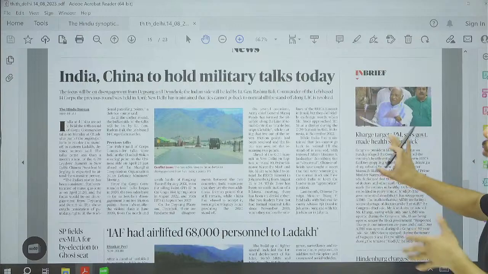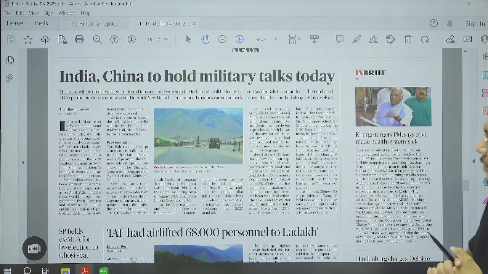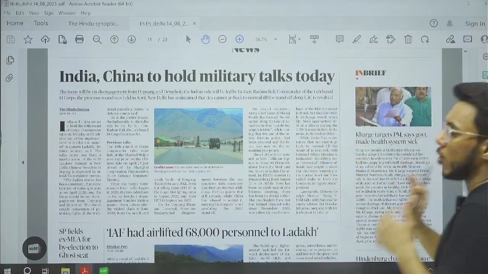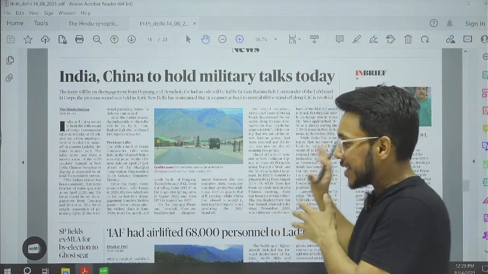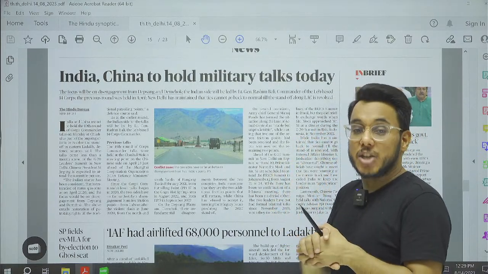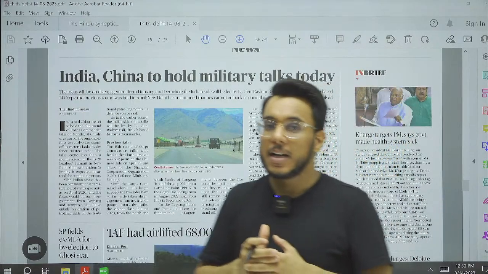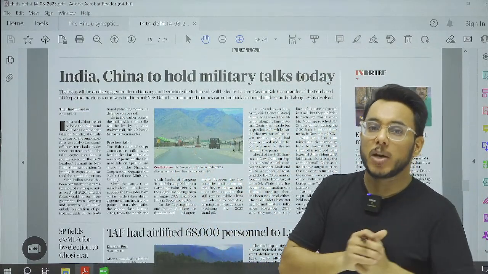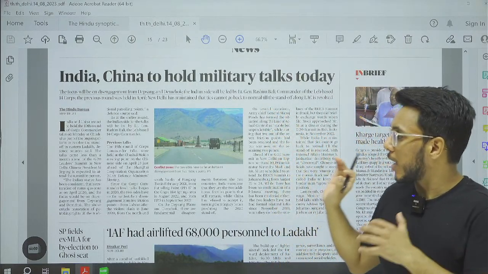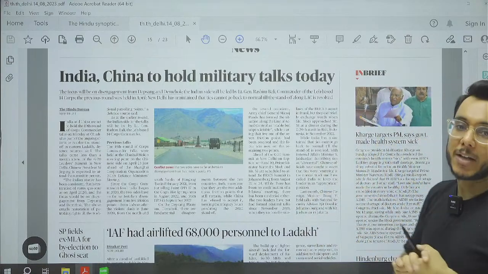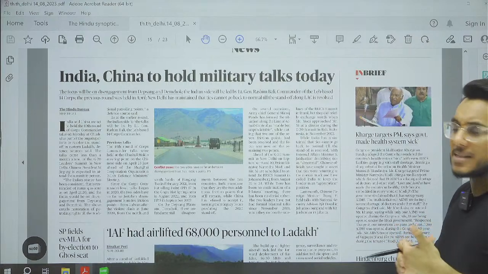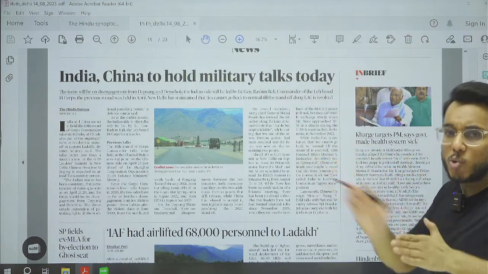Then India China to hold military talks today. So basically guys, this will be the 19th round of corps commander talks. Now we have seen that since 2020 the confrontation between India and China has increased, in the Galwan Valley, and after that at multiple patrolling points there were confrontations. To resolve that, these military corps commander level talks happened. This is the 19th round that is going on up till now. Though there have been a few important achievements, largely the issue has not been resolved.